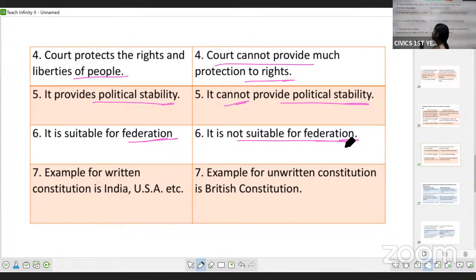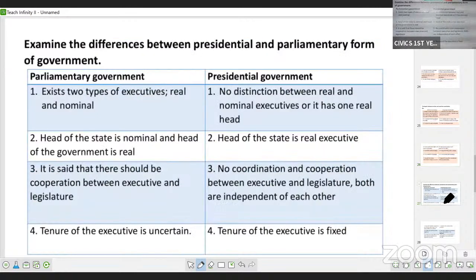The example of written constitution is India and USA. The example of unwritten constitution is Constitution of Britain. Okay. These are the differences between written and unwritten constitution. Next. What are the differences between parliamentary government and presidential government?